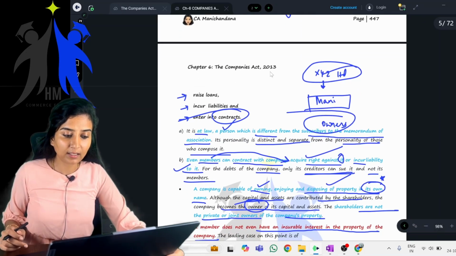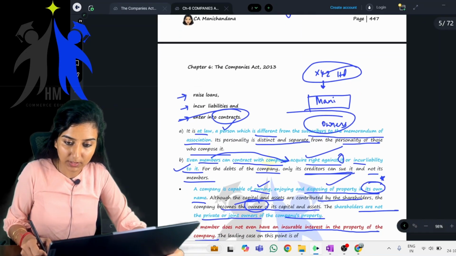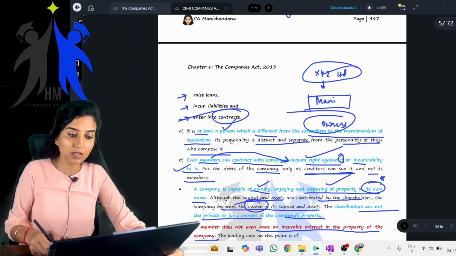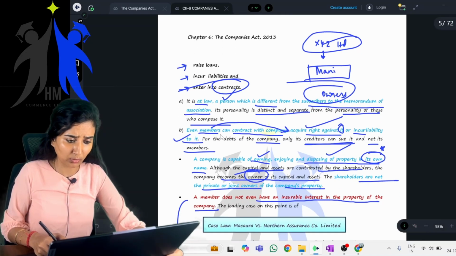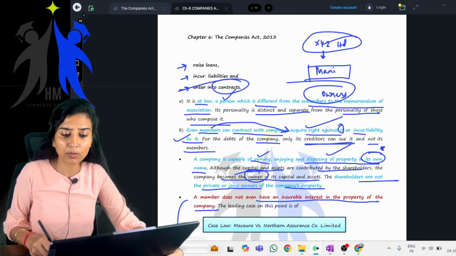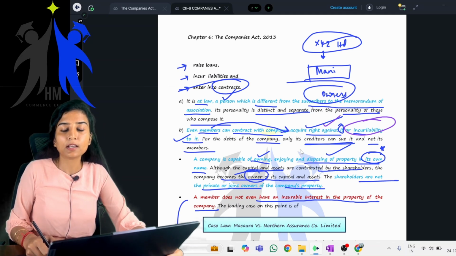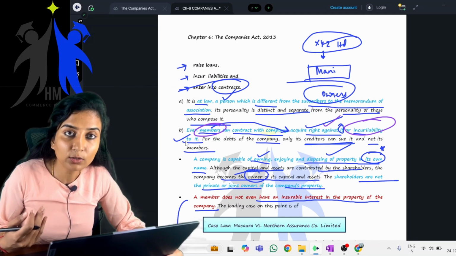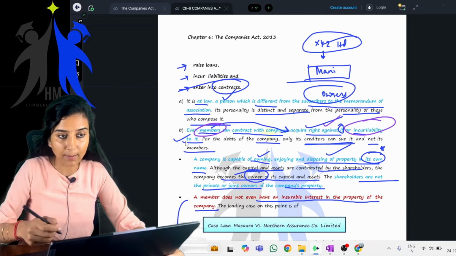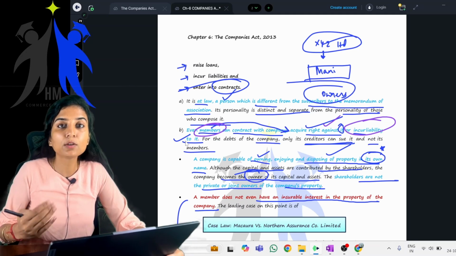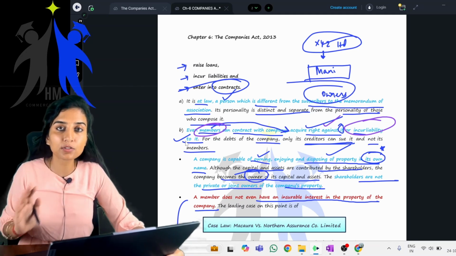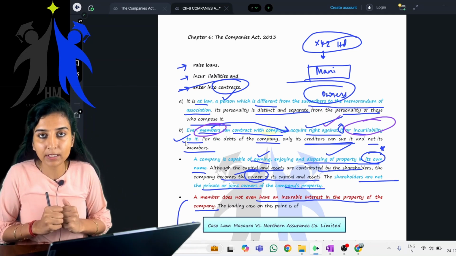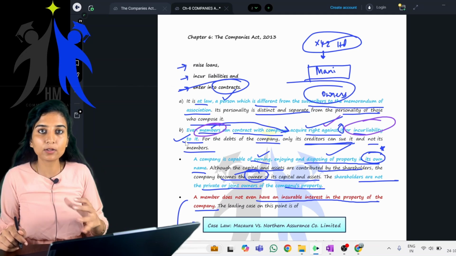Yes or no? Then it is at law a person which is different from the owners or the subscribers to the memorandum of association of a company. Yes or no? Then even members can contract with the company, acquire right against it, incur liability to it. I've explained to you, even members, say for example, if I am a member, I can enter into contract with the company, acquire right against it. Say for example, I supply goods to the company, and I become the creditor in the books of the company. Yes or no? Now, do I have a right against the company? Yes or no? Even though I am a member, I can still enter into contract with the company.